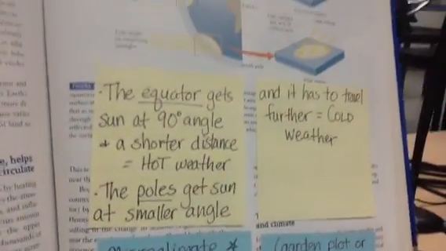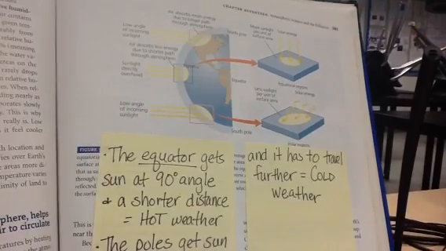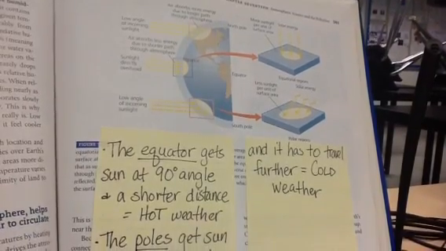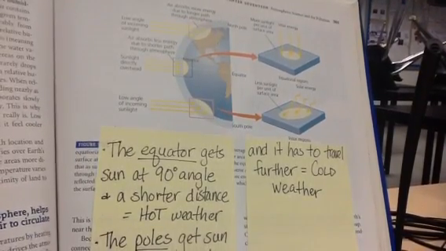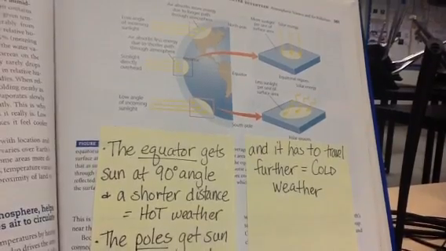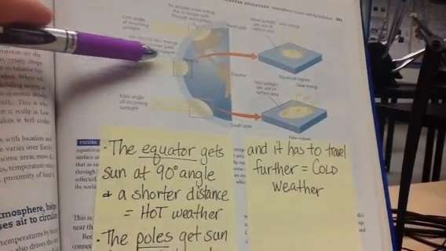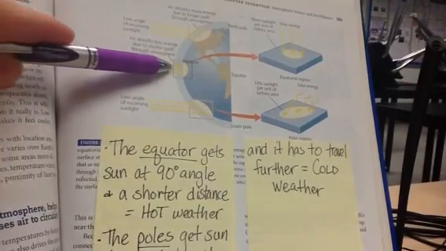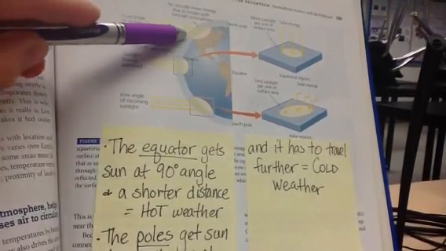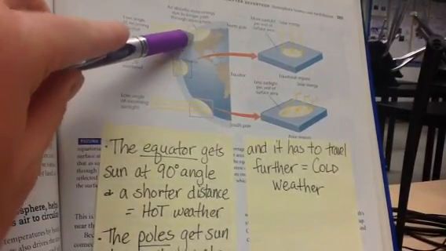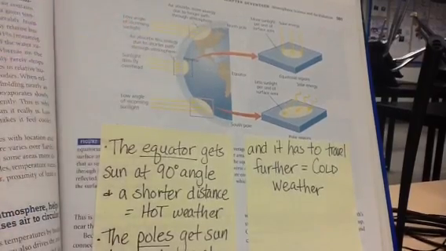On this page, you need to know that the equator gets more direct heat. If you look here, the equator is getting direct sunlight at a 90-degree angle, and it's less distance to travel. For us, it's hitting our Earth maybe at a 45-degree angle, and so it's less intense.